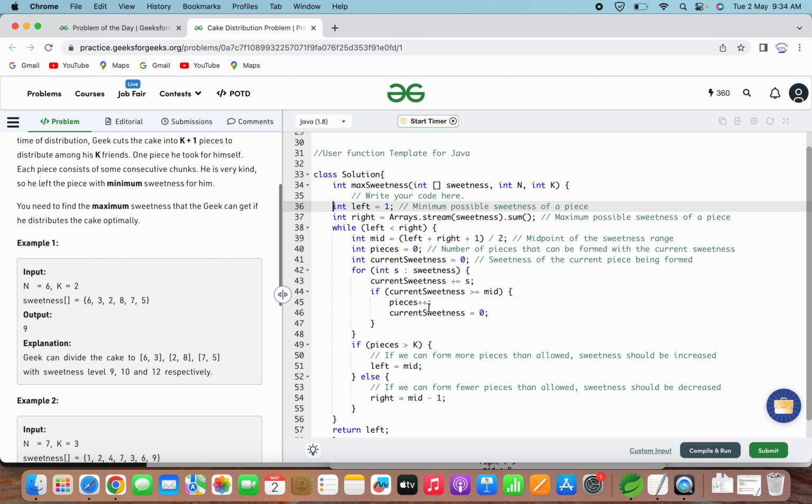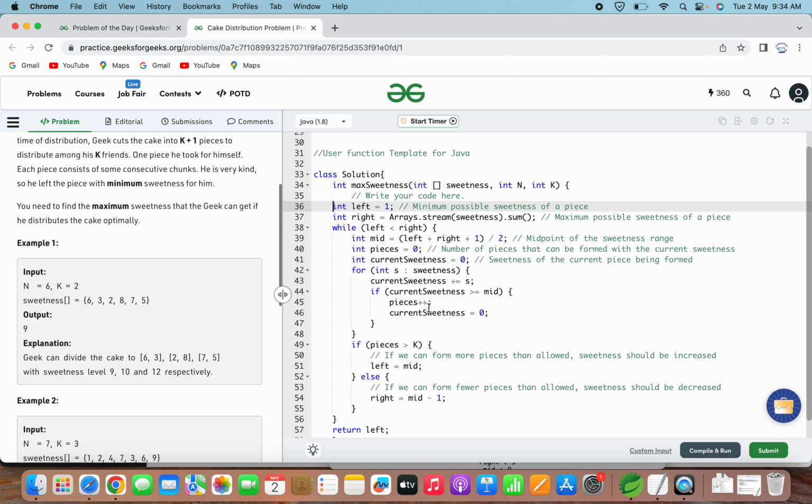If the number of pieces that can be formed with the current sweetness is greater than the allowed number of pieces, then the sweetness range is shifted to the right. That means the minimum possible sweetness is increased. That means if the number of pieces that can be found with the current sweetness is greater than the number of pieces allowed, then we will increase the possible sweetness value of the cake chunks.